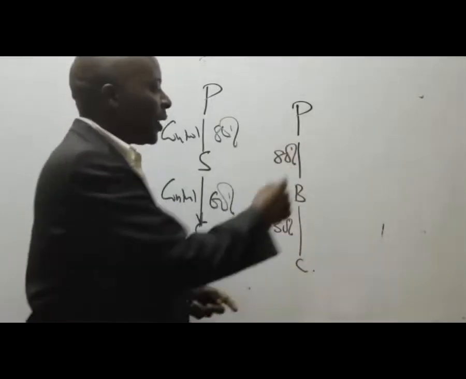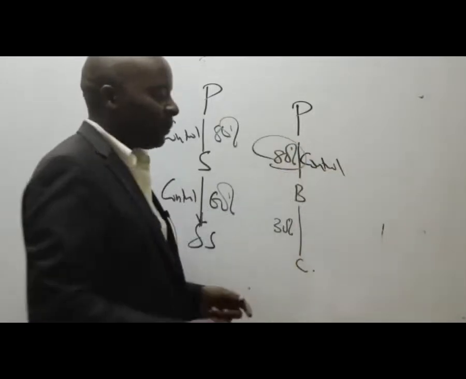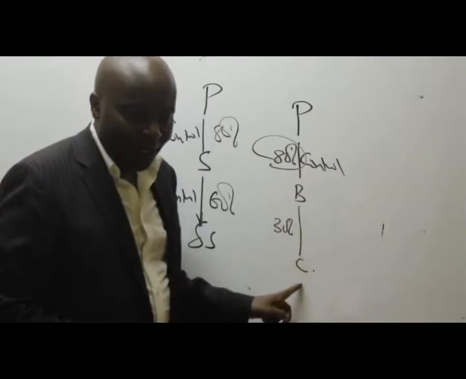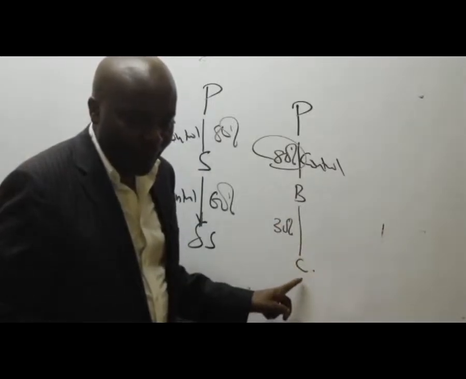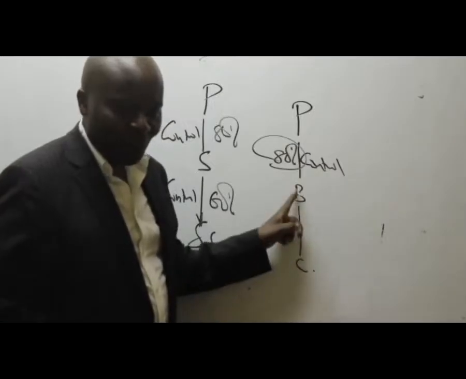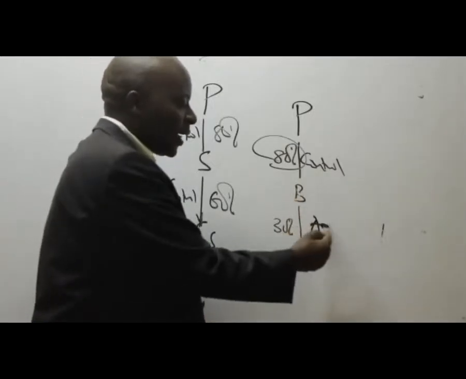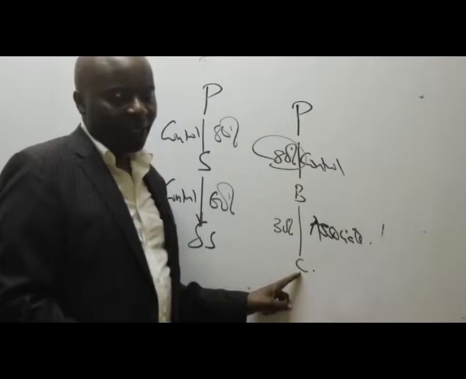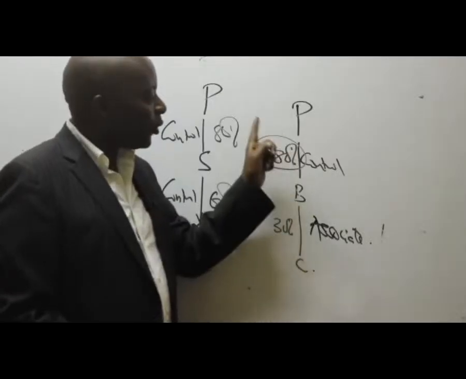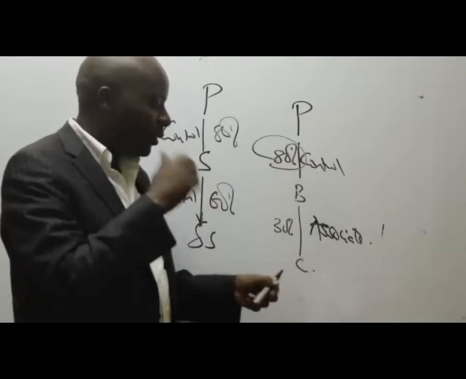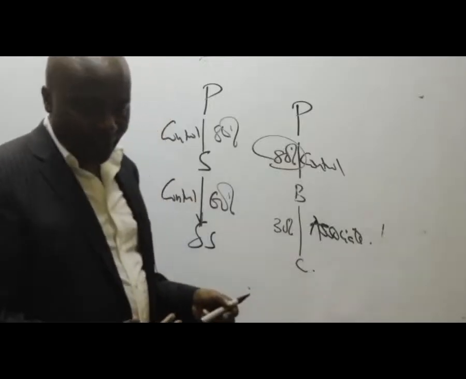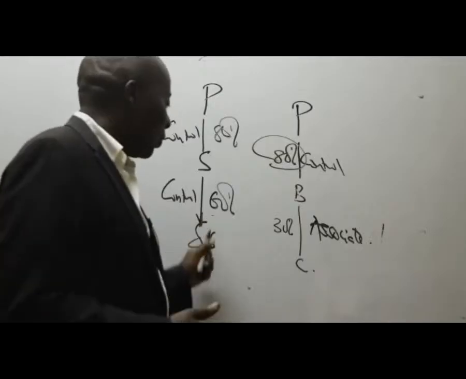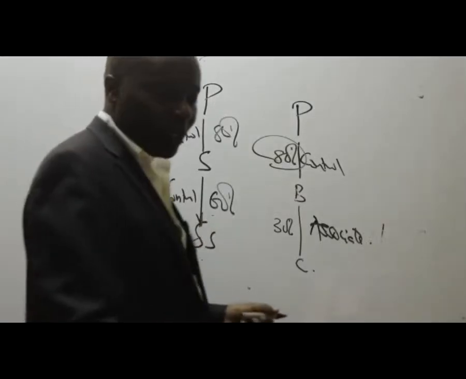So this one, automatically I'm able to see control because of what here? 80%. How about this one? Is there control? No control. So this becomes what here? An associate. So there is no way you'll tell me straight away that P has got control over C, because C now is an associate, right? Now in the computations here, somebody has asked, we shall be using that 48%.